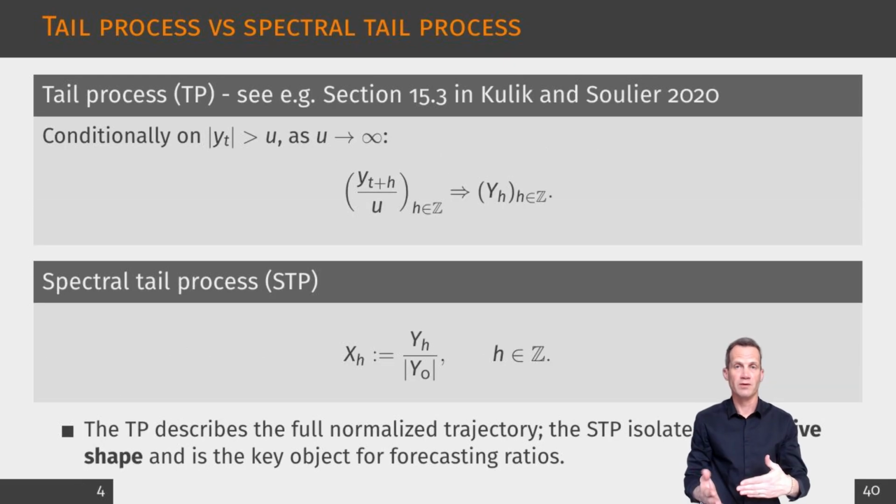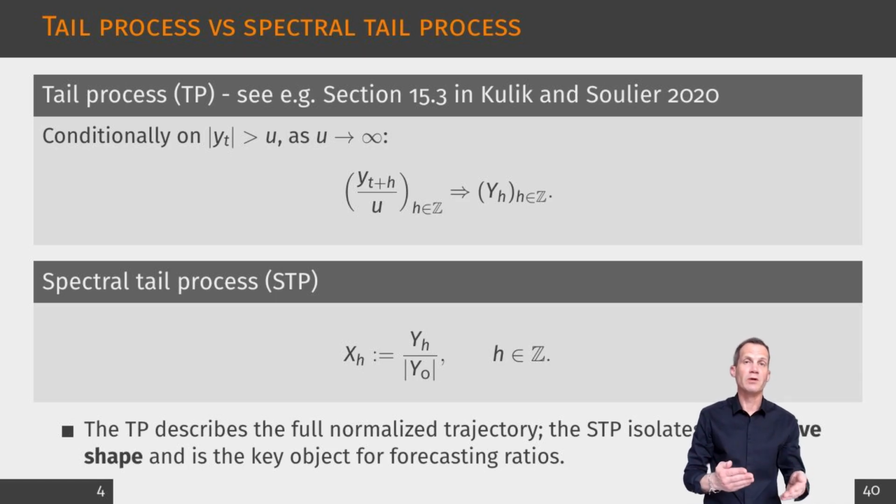Start from an extreme event at date t, assume that the absolute value of the process at time t is above a very high threshold, and let us have a look at the whole rescaled trajectory across all leads and lags. Under regular conditions known as multivariate regular variation, a well-known result in extreme value theory is that the process of the ratios of type Y_{t+h} over the absolute value of Y_t weakly converges to a process known as the tail process, which contains both the information of the sign and the relative magnitudes along the episode.